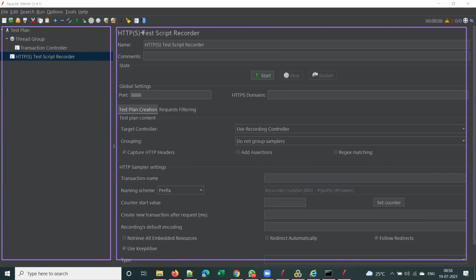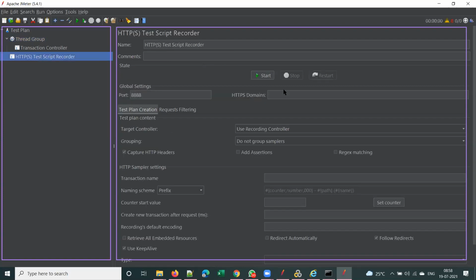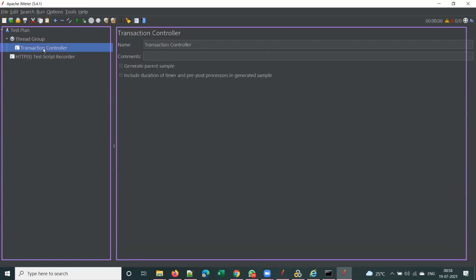See, once you select the element, I selected thread group. Now you can see this is thread group control panel. All options related to the thread group will be here, isn't it? So this is called thread group control panel. If you select recorder, this is called recorder control panel. Is it clear, guys? If you select transaction controller, this is called transaction controller control panel.